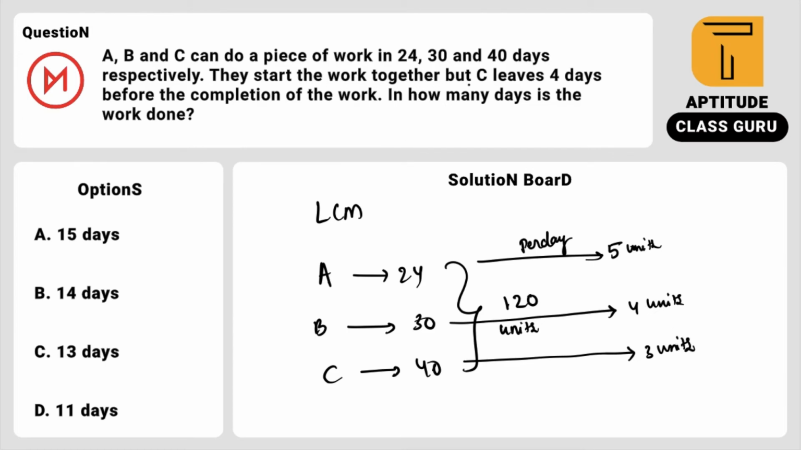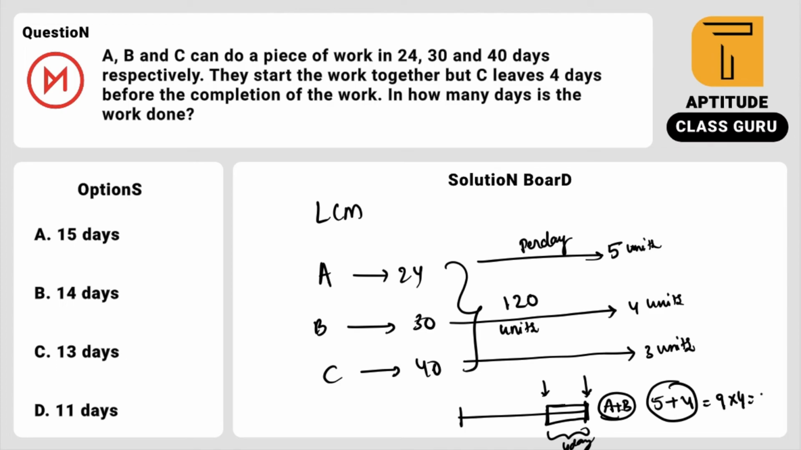They started working together but C leaves 4 days before the work completion. So I am assuming that on the work line, this is the 4 days duration where C left. For these 4 days, why? Because the work will complete here and C left here. So in these 4 days A and B work together. What is the work done by A? 5 units plus work done by B is 4 units. So total per day 9 units and worked for 4 days. So 36 units of work was completed in the last 4 days.